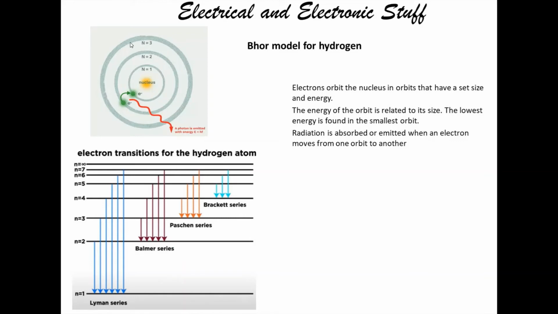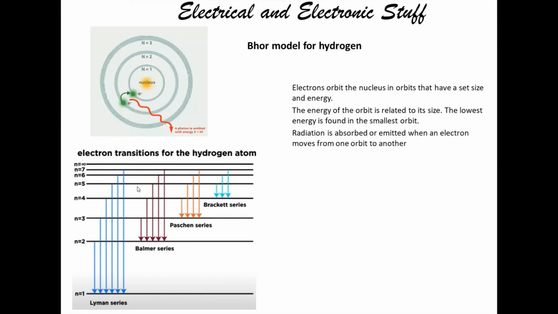Bohr tells that the electrons revolve around the nucleus in a stable form, and the lowest energy is found in the smallest orbit; energy is related to orbit size. He explained that radiation is observed or emitted when an electron moves from one orbit to another orbit. We can see on my screen that a photon is emitted with energy E equal to hf.